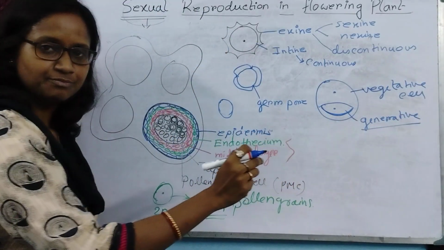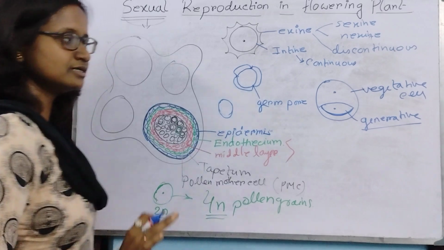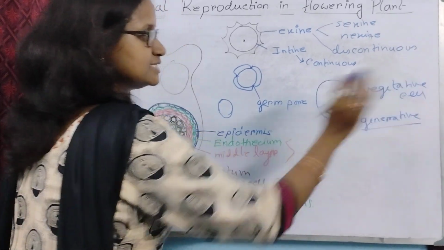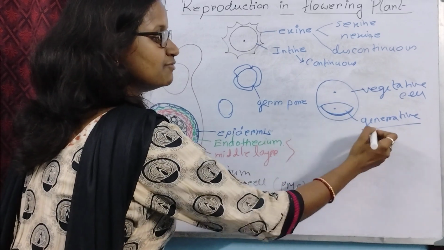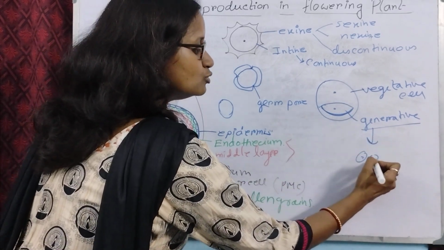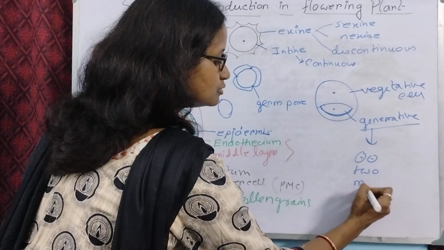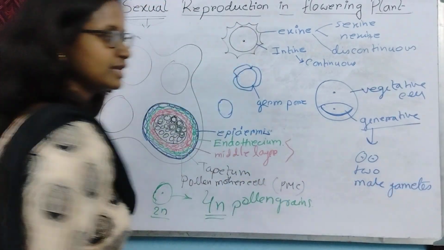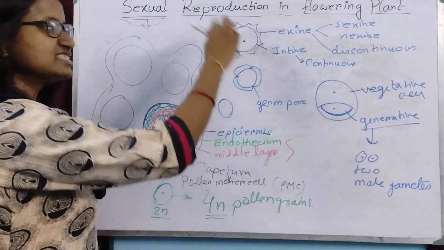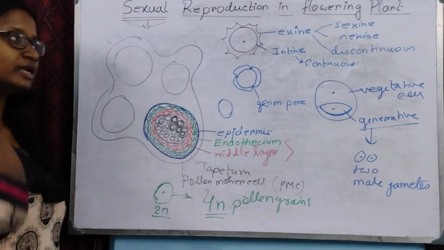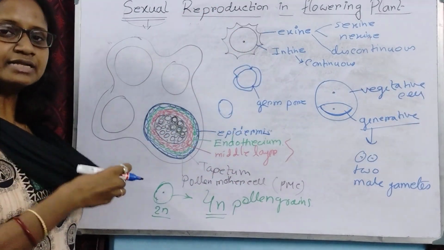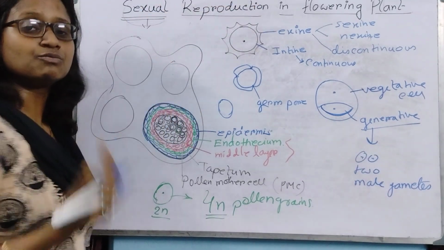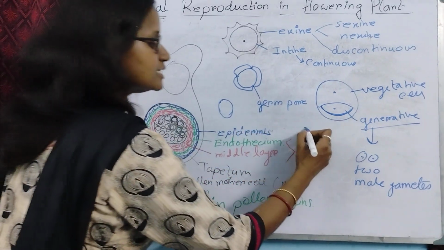The vegetative cell gets disrupted, but the generative cell further divides to form 2 male gametes. Whenever the pollen grain comes on the stigma, the pollen tube emerges.